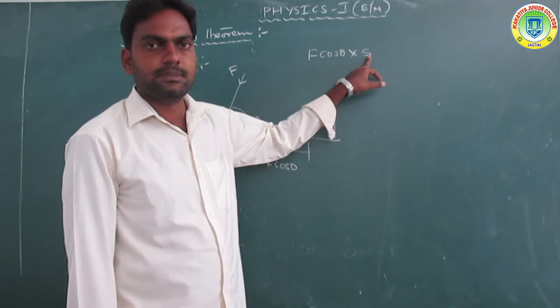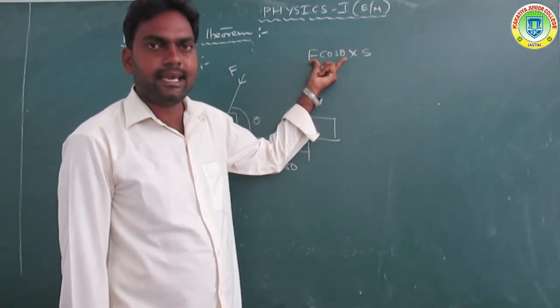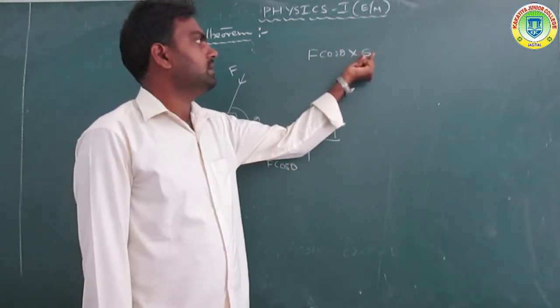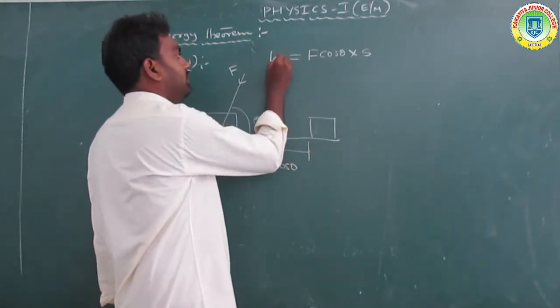The force component along the direction of displacement times the magnitude of the displacement is called work done.